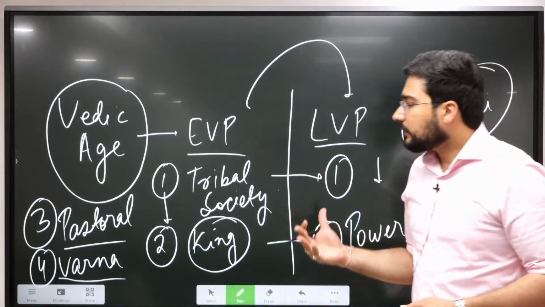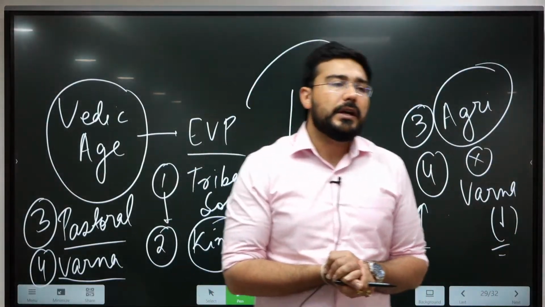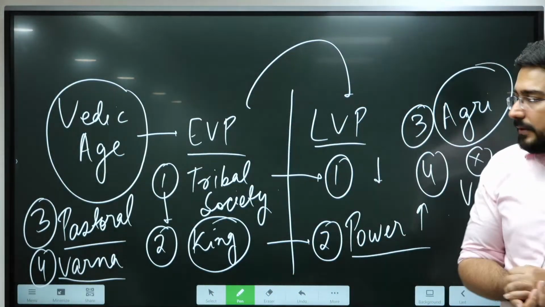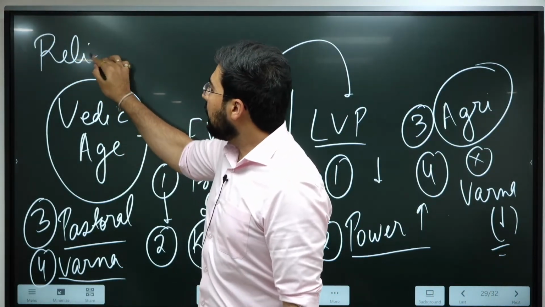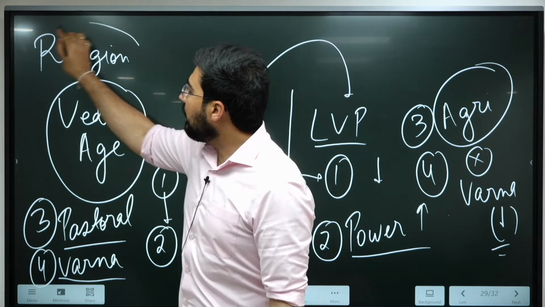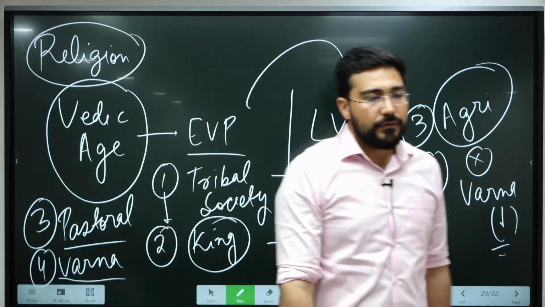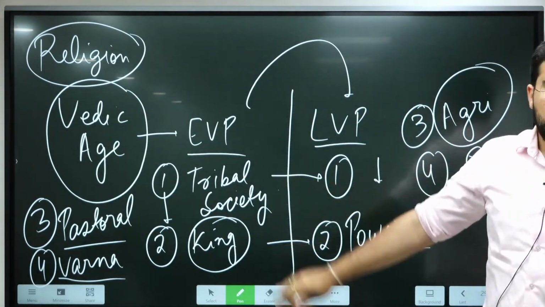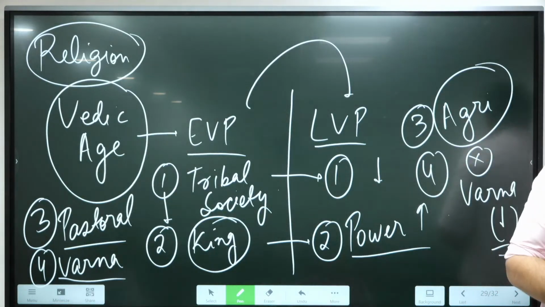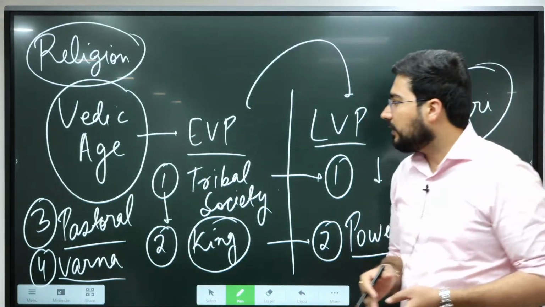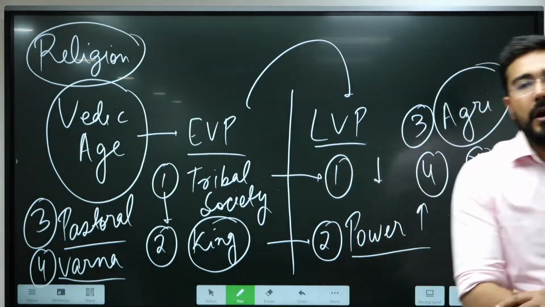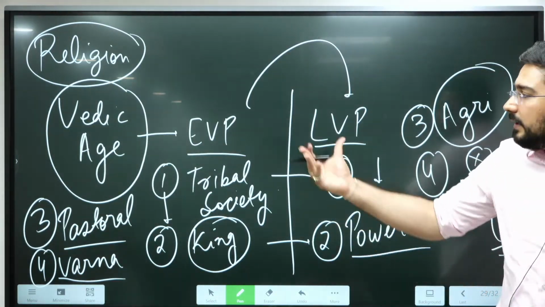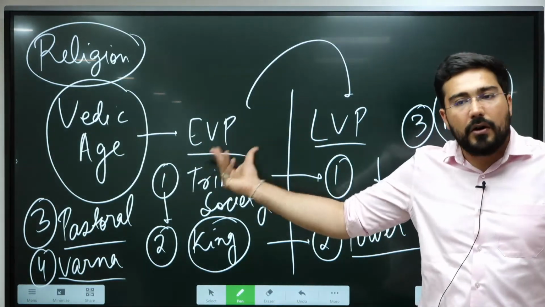Alright. Plus, largely if we see in terms of religion, this is also a time where we see the difference in the religion of early Vedic and later Vedic period. In terms of religion, when we see early Vedic period, there were three primary gods. Okay, are you aware about them? कौन थे? सबसे महान कौन थे during early Vedic? Indra. Okay, Indra, Agni and Varuna. These three were the prominent gods.